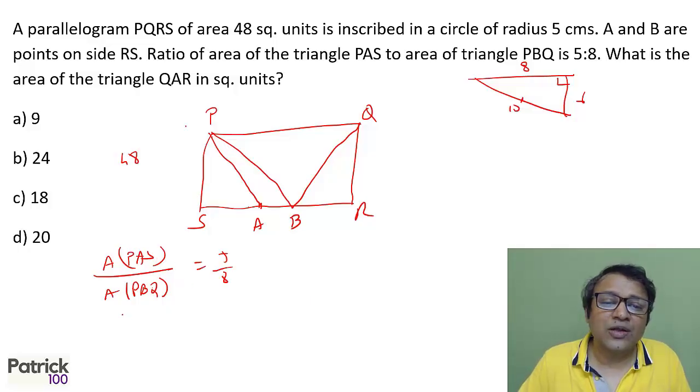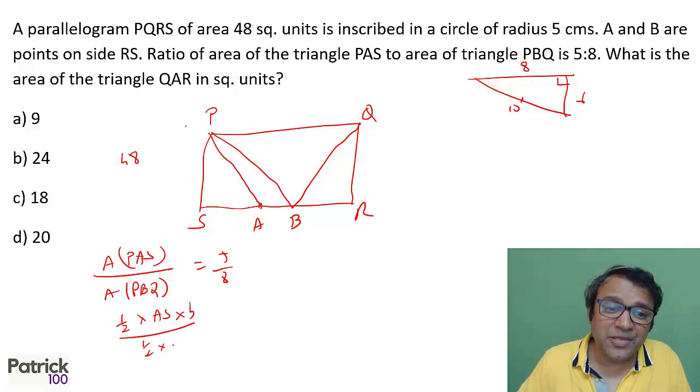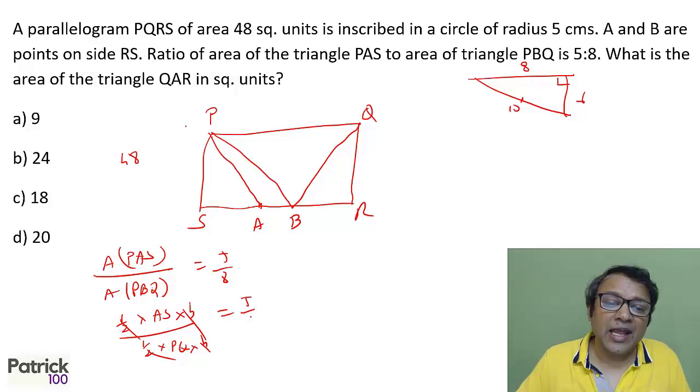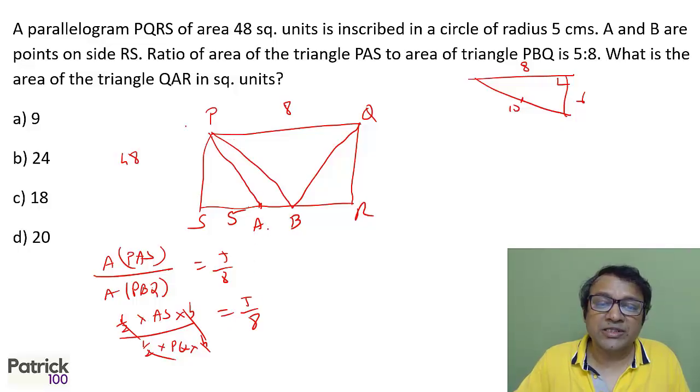What is PAS? Half into base AS into height. PBQ is half into base PQ into height. Height is the same in both cases, half is the same in both cases. So I can say AS upon PQ is 5:8. Which means if I assume PQ as 8, AS will be 5. Which means AR will be 3.